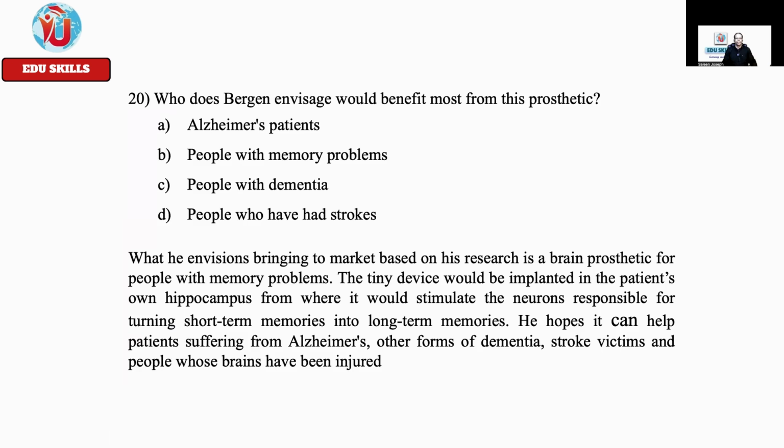Who does Bergen envisage would benefit most from this prosthetic? Option A. Alzheimer's patients. Option B. People with memory problems. Option C. People with dementia. Option D. People who have had strokes.